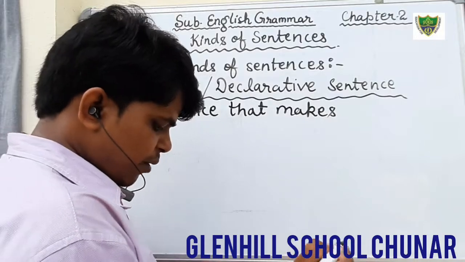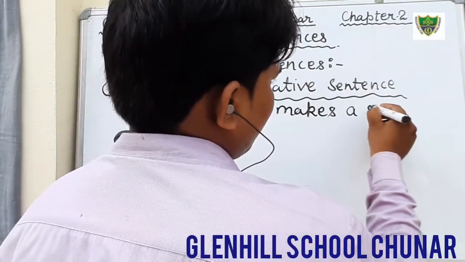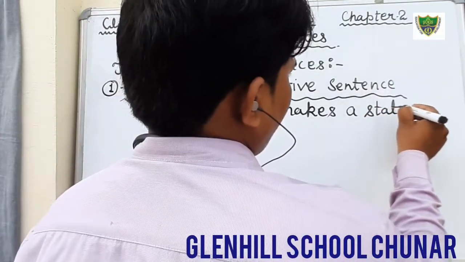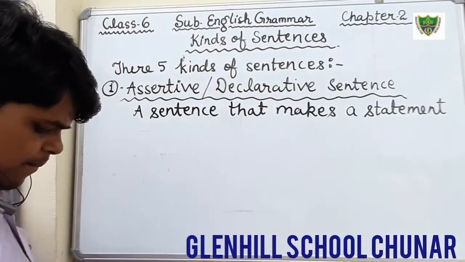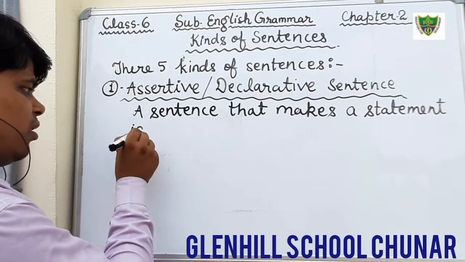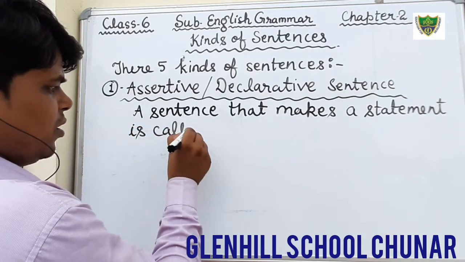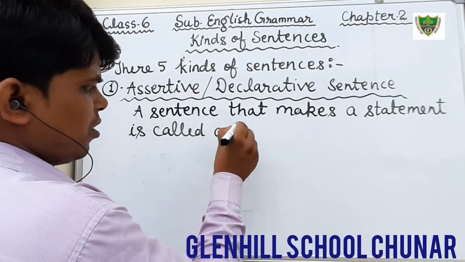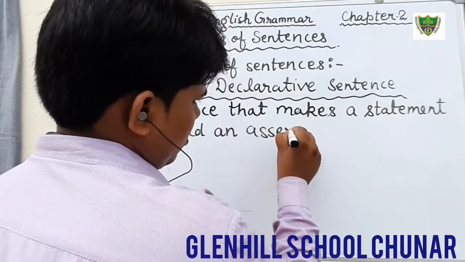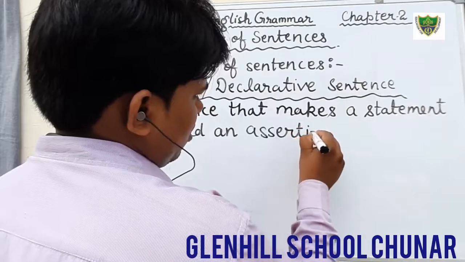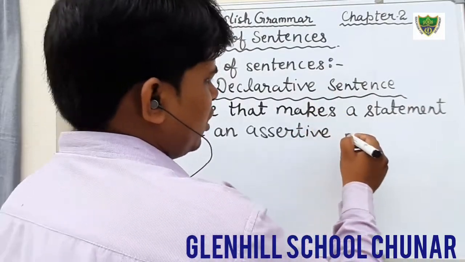A sentence that makes a statement is called an assertive or declarative sentence.